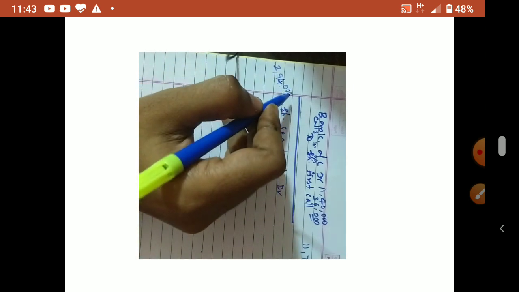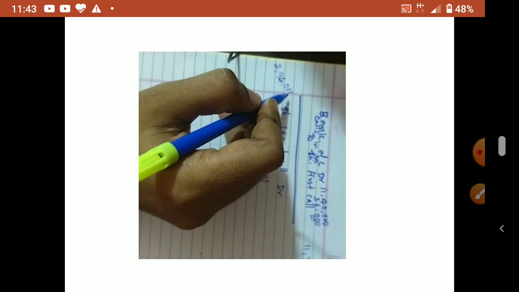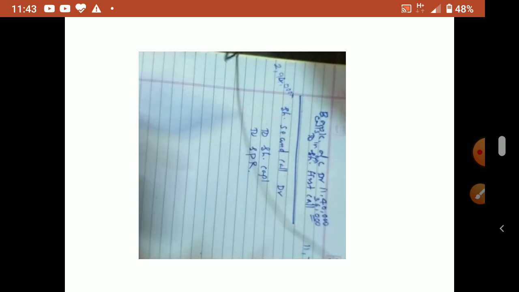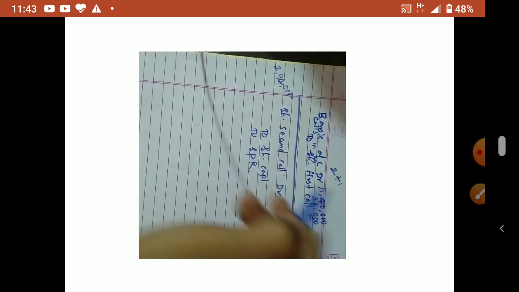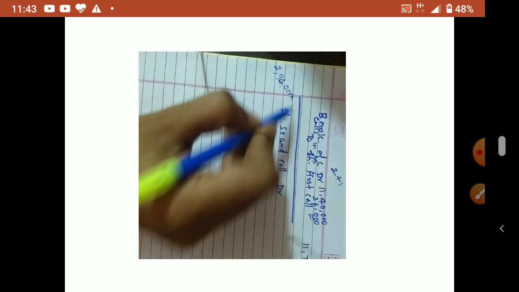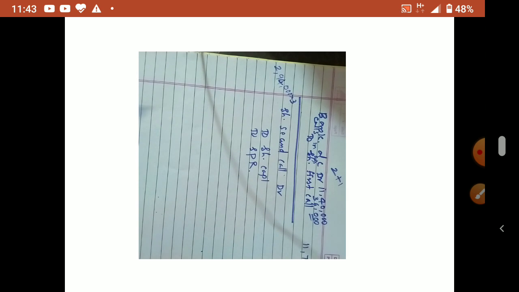Okay, 2 lakh 94,000 into, what is the final call amount? Final call amount is 3. 3 means 2 plus 1. 2 plus 1 is final call amount. So 2 lakh 94,000 into 3. How much will come? It is 8 lakh 82,000.